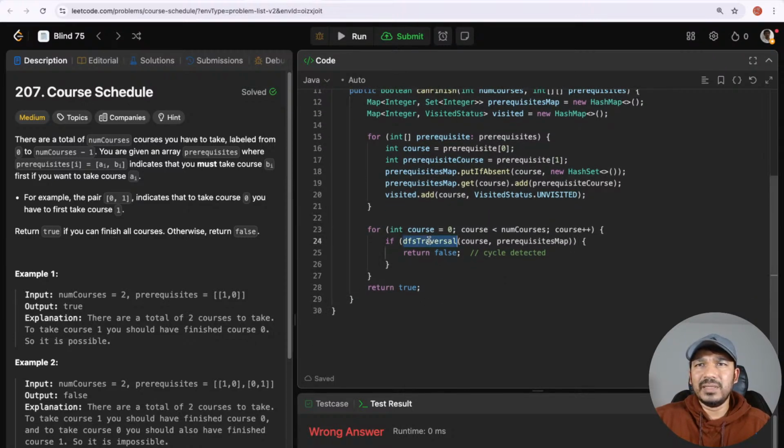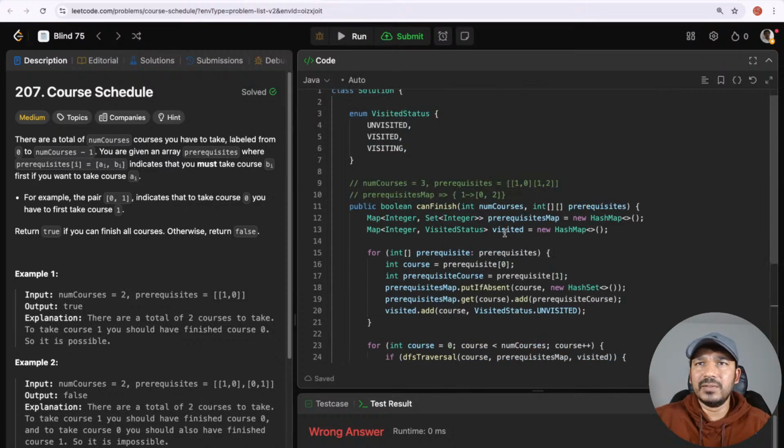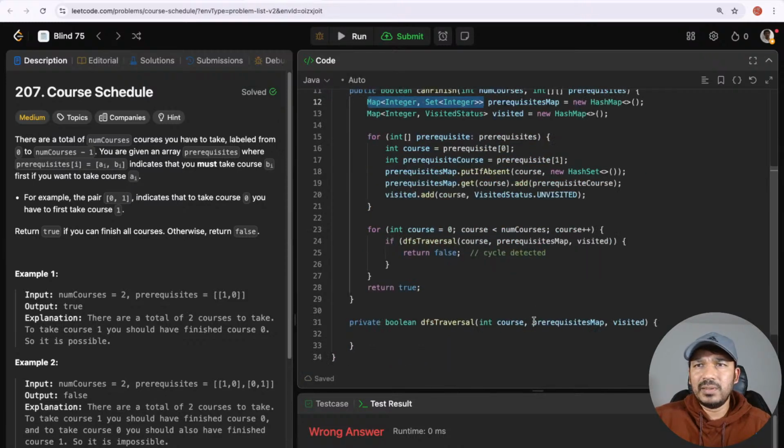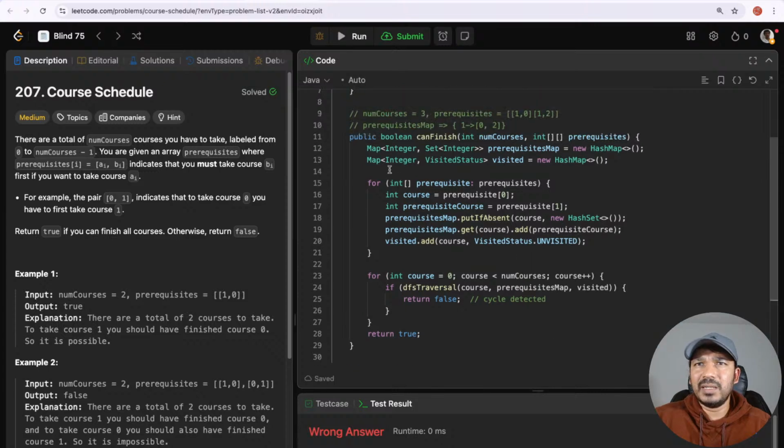So now let's define the DFS traversal method, and let's pass the visited into this one as well. I'm just copying this signature, and please let me know if my voice is breaking. Private, this should return a boolean, true if there is a cycle, otherwise false. The course is of integer format, then the map will be the prerequisite map, and this will be the visited status of the course.